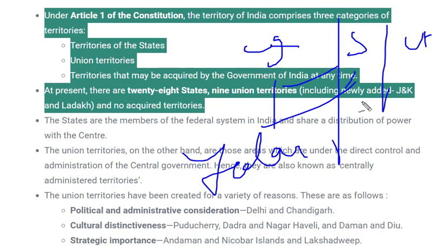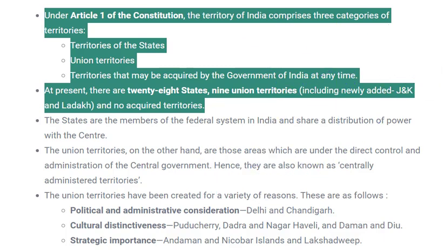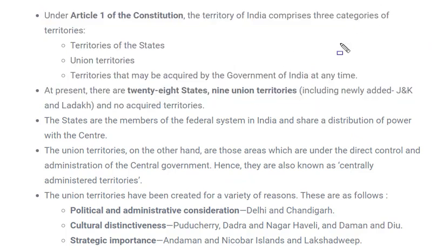So since these are federal forms of government, they share power with each other, whereas these union territories are administered by the President of the country. Very important point here. If someone asks who administers the union territory of India, the President is responsible. It's not that the President directly has to intervene or rule the union territory. It is the responsibility of the President.